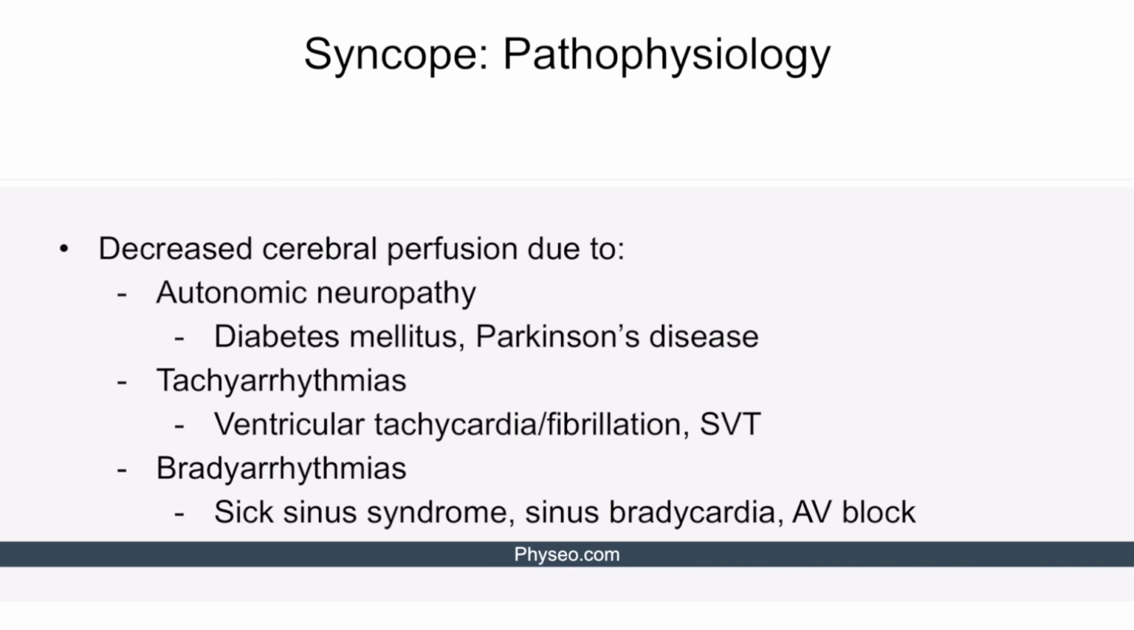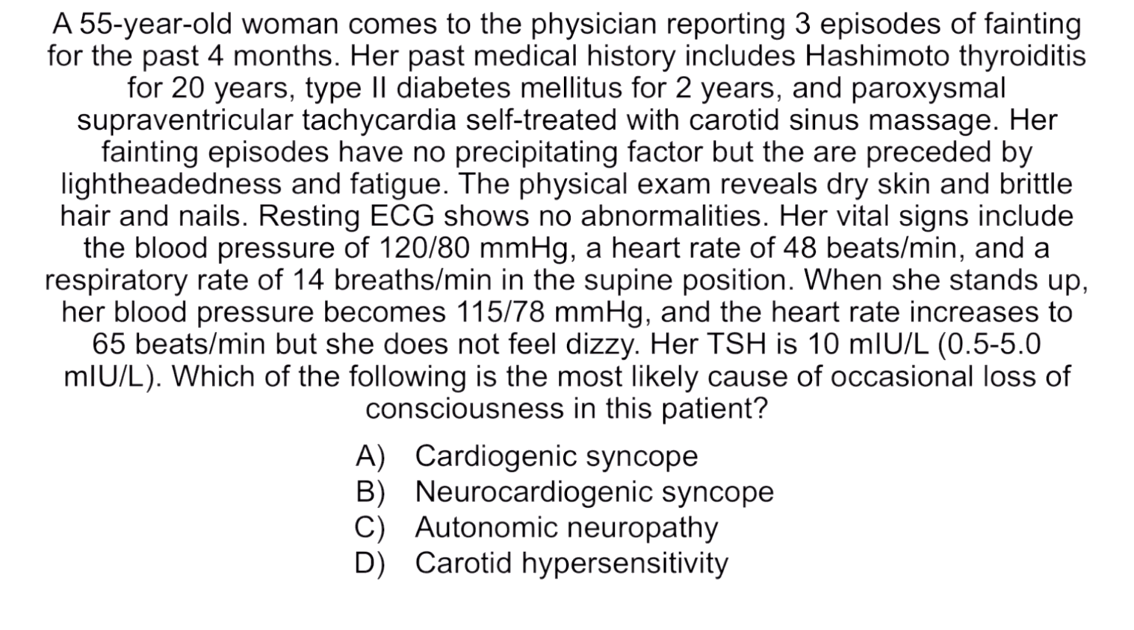Here we see the different types of bradyarrhythmias that can cause syncope. Let's discuss why other options are incorrect. Option B, neurocardiogenic or vasovagal syncope, is incorrect because this patient's fainting episodes have no precipitating factor, unlike vasovagal syncope, which is triggered by stress or prolonged standing.